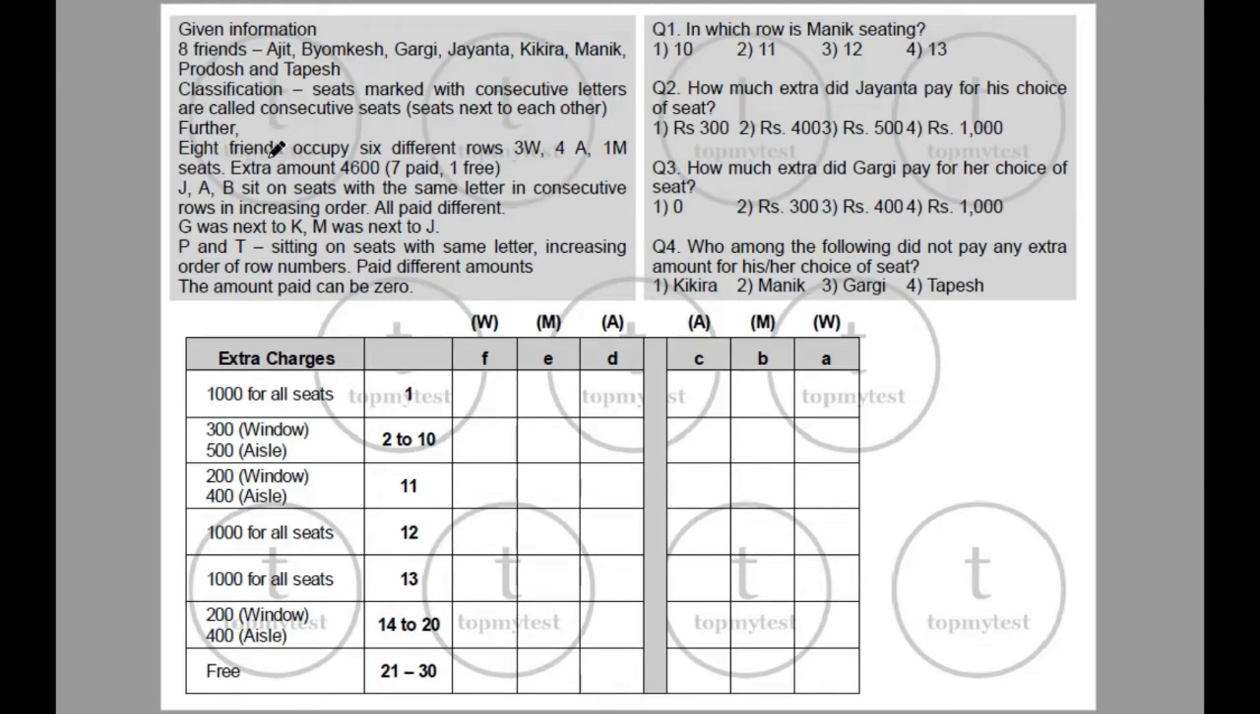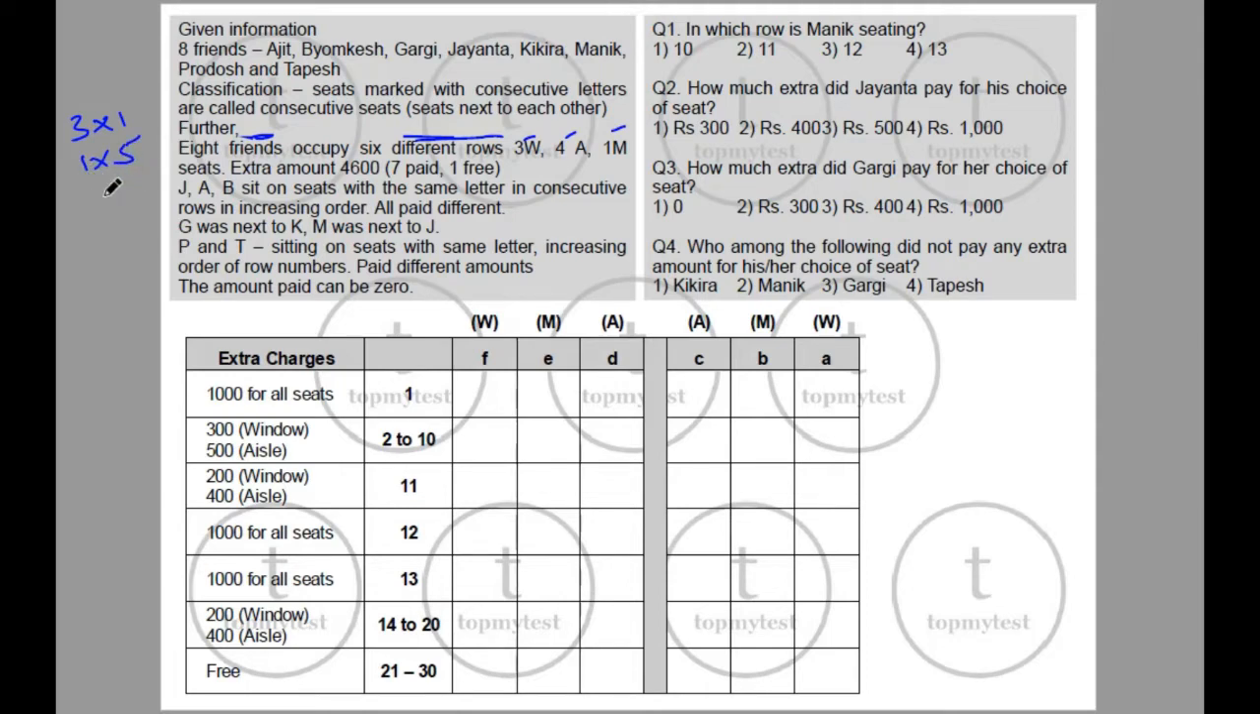Okay, 8 friends occupy 6 different rows. So within 8 people will be sitting in 6 different rows. There are 3 window, 4 aisle and 1 middle row. Now 8 people in 6 rows. This is possible if you have 3 people in 1 row and 1 person in 5